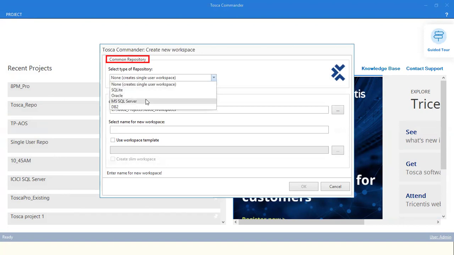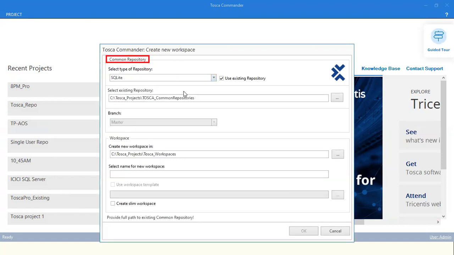SQLite, Oracle, MS SQL Server, DB2. Yes. So now I'm choosing one of the databases, SQLite. So when you choose the SQLite database, are you able to see here one option is enabled? Use existing repository. What is the meaning of use existing repository?